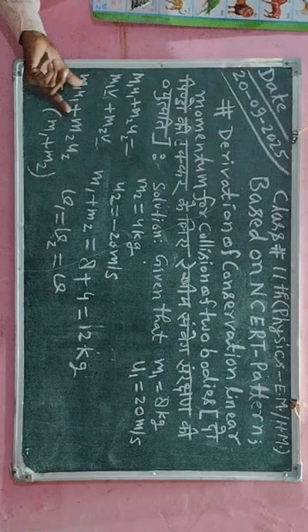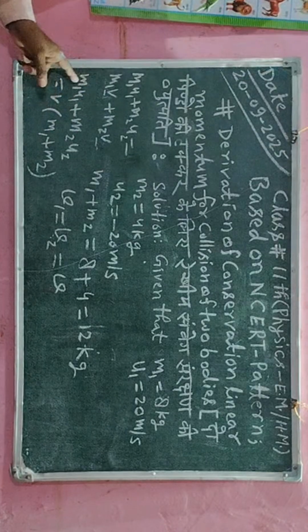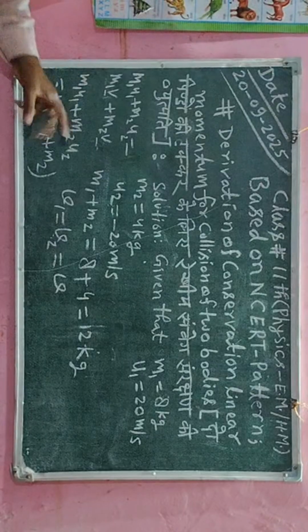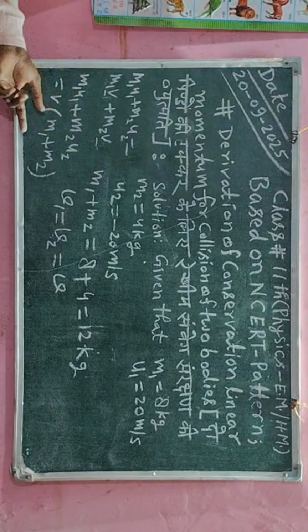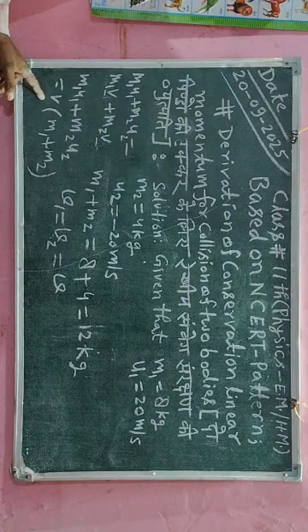It means that this is the momentum before the collision, m1 u1 plus m2 u2, and after the collision both masses will combine and move with the velocity v.